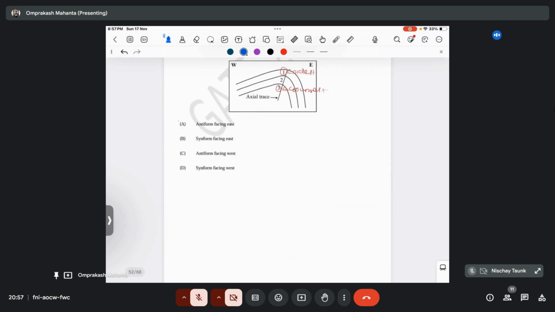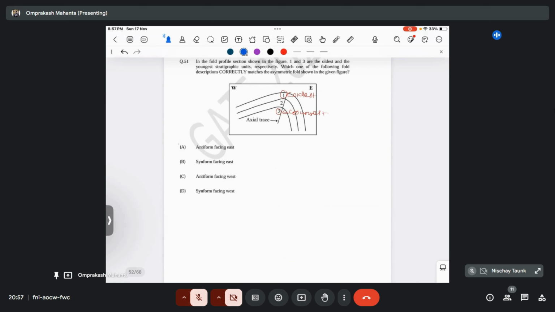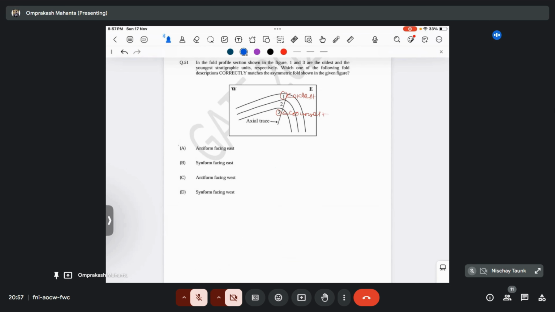Okay, then let's move to the question now. Which option should be correct here, if 1 is the oldest and 3 is the youngest? First of all, in the options the word anticline or syncline is not given. So for the description, is it a synform or an antiform?